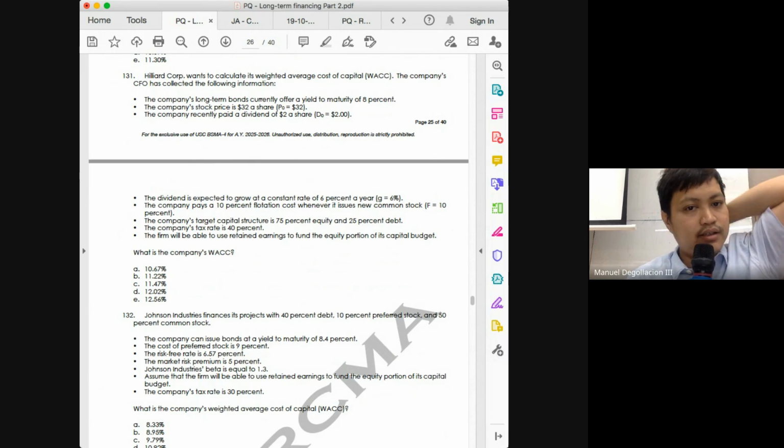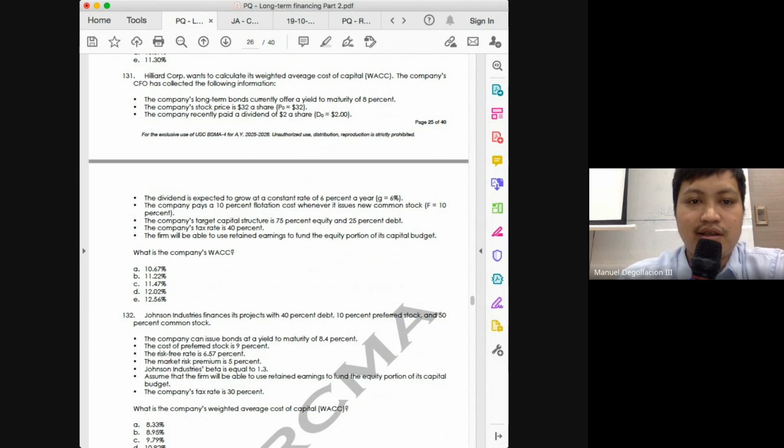And then, as always, it should be after tax. Are we given our tax rate? Yes, 40%. So what do we do with the 8%? Multiply that with 60%. I will not explain anymore where we got the 60%. Okay, and then how much is 60% of 8%? That's 4.8%.